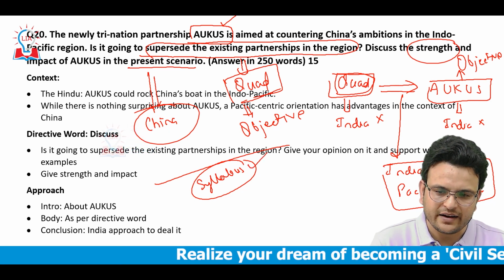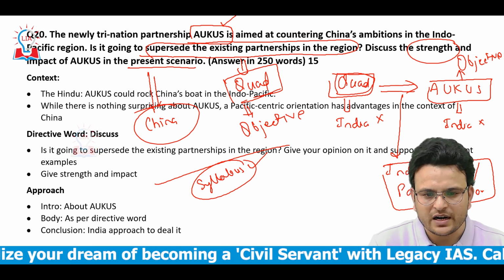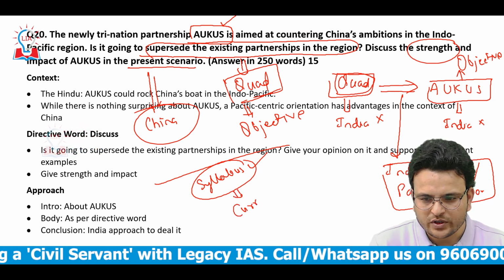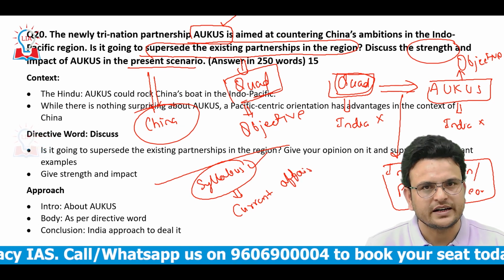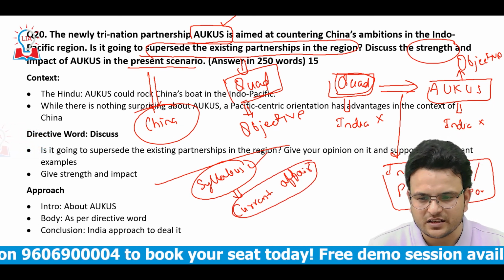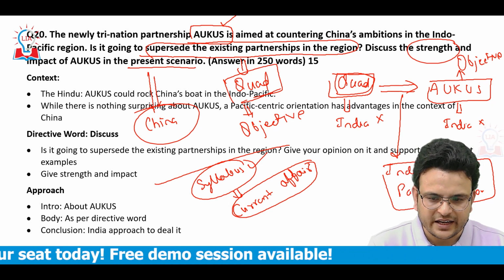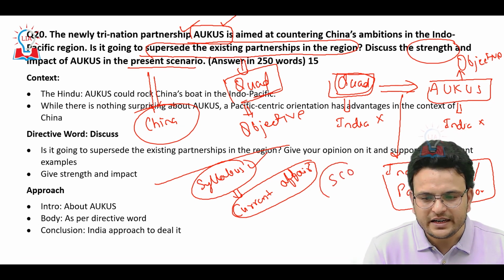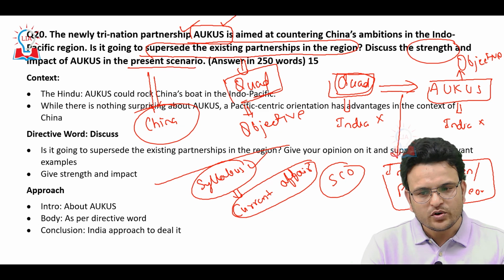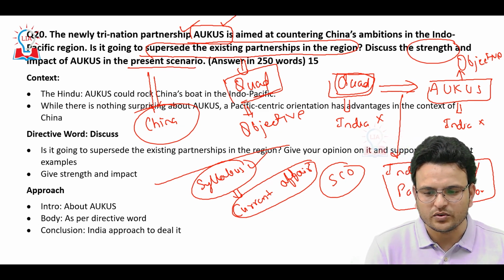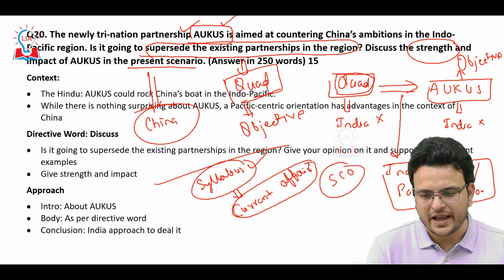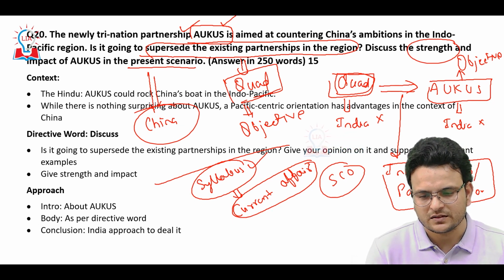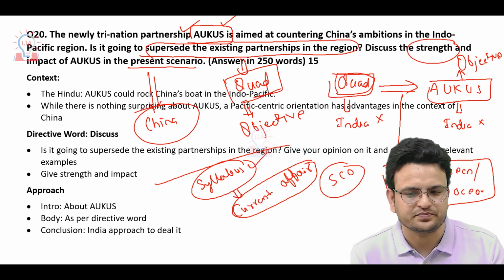Second thing, after preparing the topics mentioned in our syllabus, you have to link those topics with current affairs. Current affairs become very important, as they will give you direction in these topics. You have to focus more: if AUKUS is asked, you have to prepare it; if SCO is in the news, you have to prepare it. The topics which remain in the news for more than 10 days become important, and you have to link those topics with the syllabus. Now you have seen hate speech, it has been in the news for the last one month. You have seen other articles also. So all those topics you have to prepare very well.